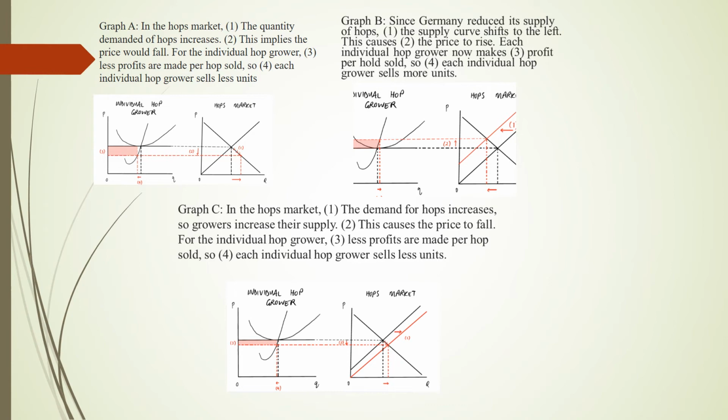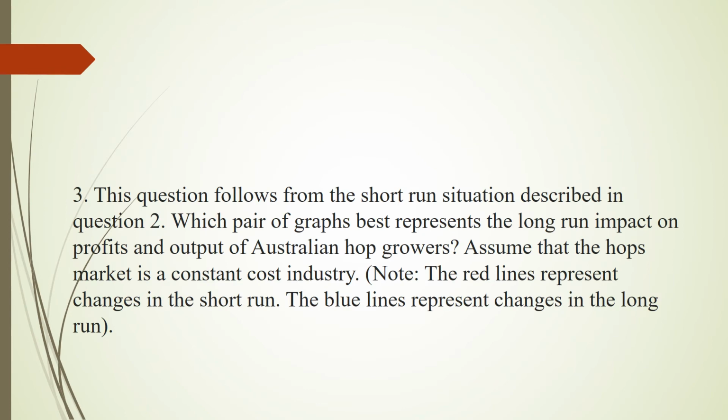So graphs A, B, and C are wrong answers. Question 3. This question follows from the short-run situation described in question 2. Which pair of graphs best represents the long-run impact on profit and output of Australian hop growers? Assume that the hop market is a constant cost industry.